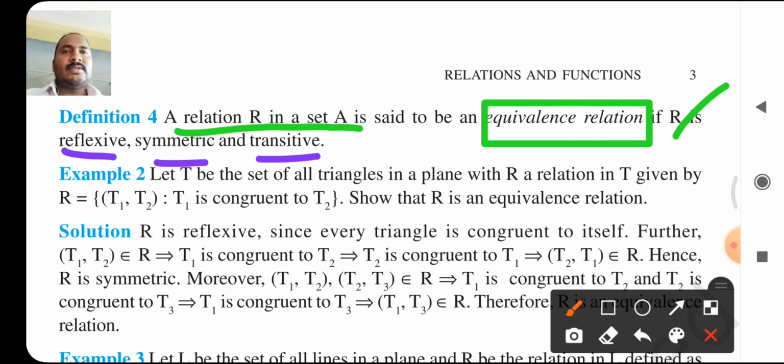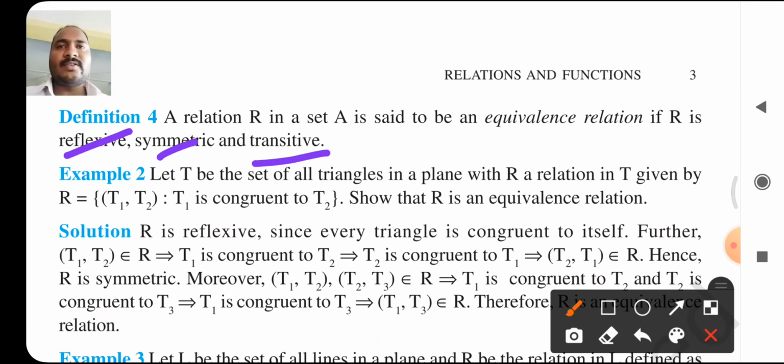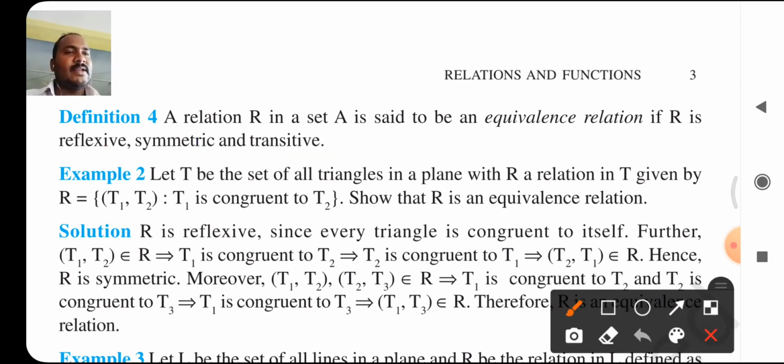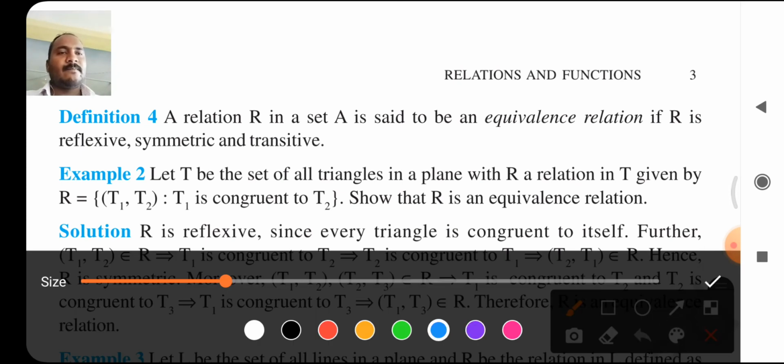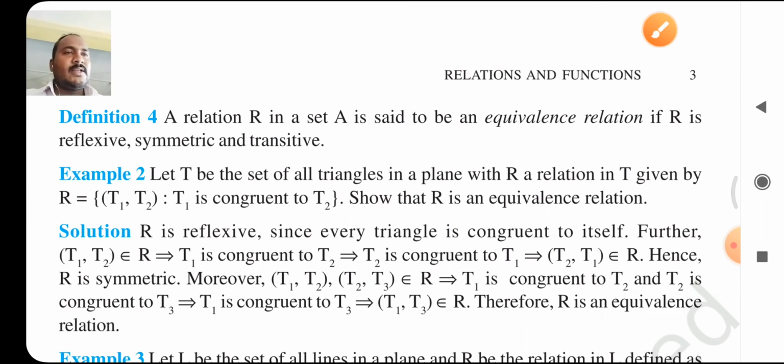My dear students, the given relation R is an equivalence relation, that is, a relation satisfying the definitions of reflexive, symmetric and transitive. This is some information about equivalence relation, and what is meant by reflexive, symmetric and transitive.